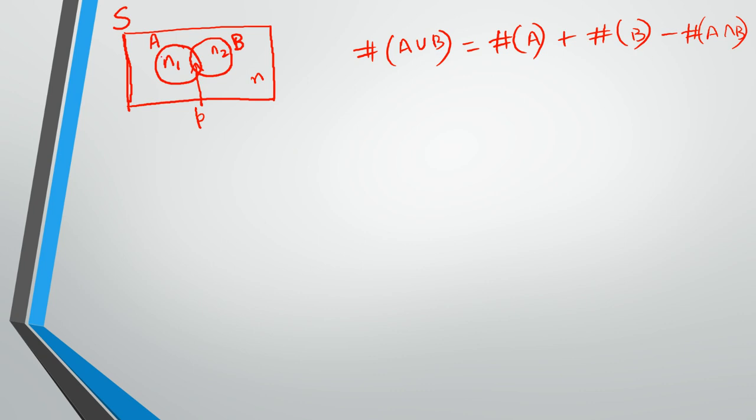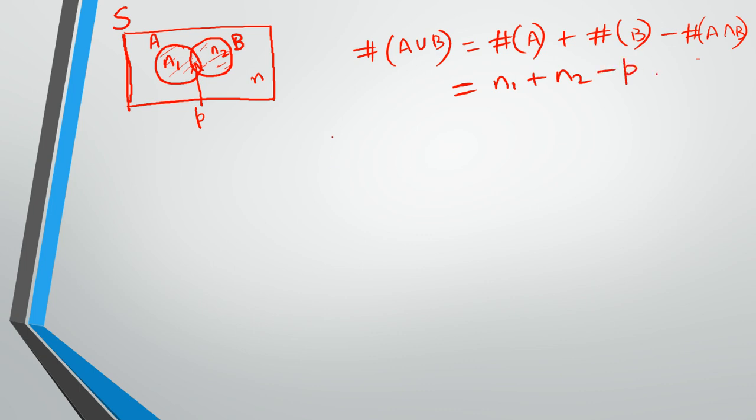So for this entire region A union B, it will be n1 plus n2, but p is added two times, so we are subtracting one p here. When we say n1, p is included, and when we add n2, p is included again. But we only need one p, so we subtract one p. So this equals n1 plus n2 minus p.